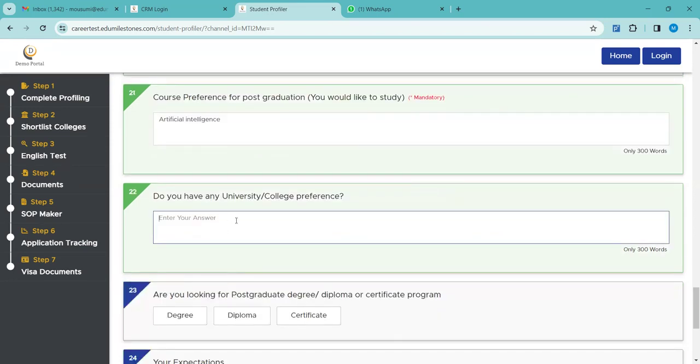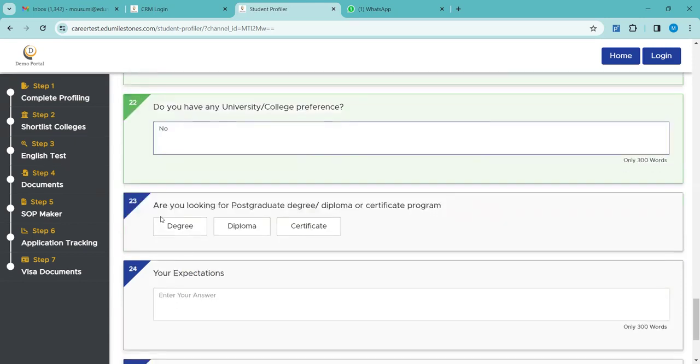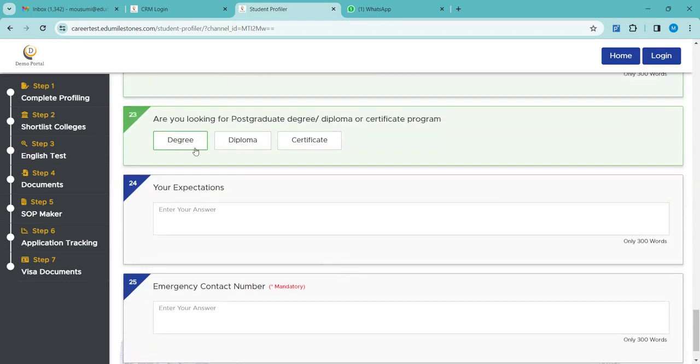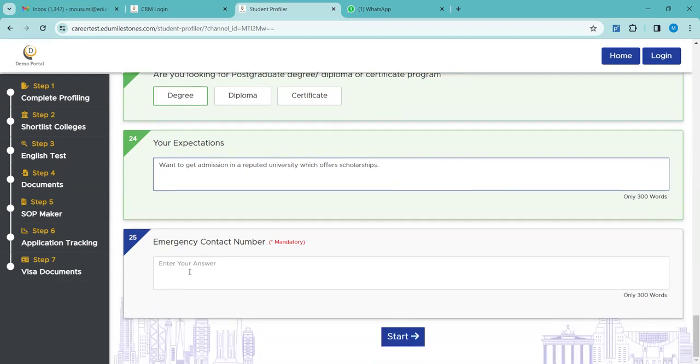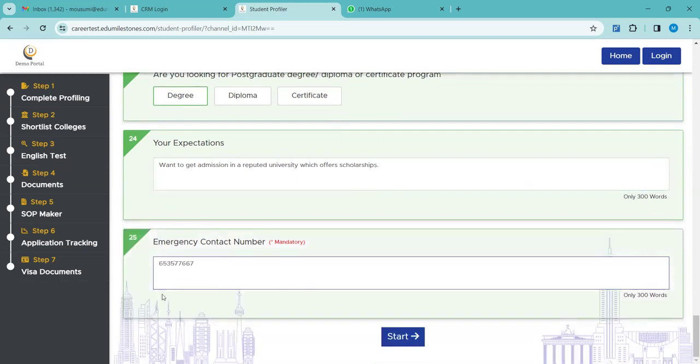Do you have any university or college preference? If the student has any university or college preference, they can specify it here very clearly. Are you looking for a postgraduate degree, diploma, or certificate course? I'll go with degree. Your expectation? The student can write down their expectations here. Emergency contact number is also important.